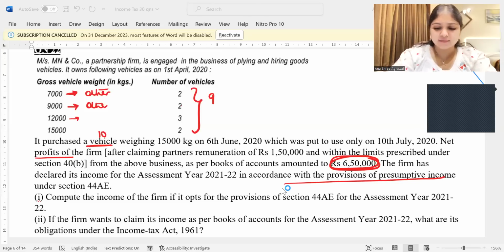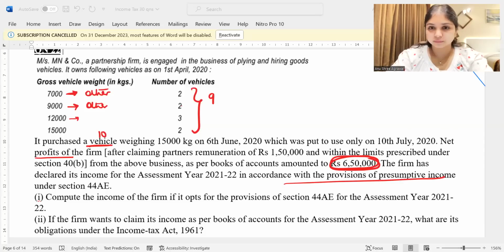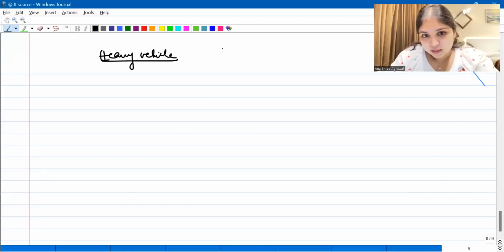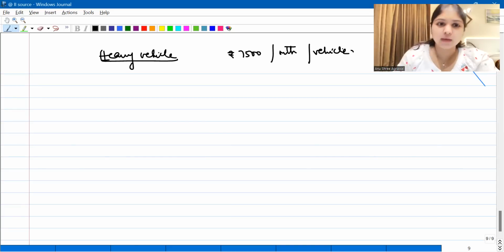So basically, see, wait, let me put it down for you, otherwise I think that will be better. One minute. Here, I'll do it over here. See, if it is a heavy vehicle, how will you calculate PGBP? Heavy vehicle will be 7,500 rupees per month. That's it, per month per vehicle, right?